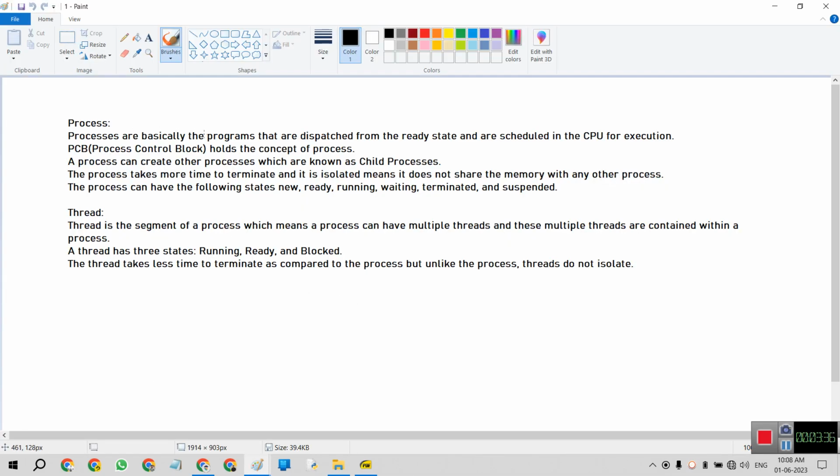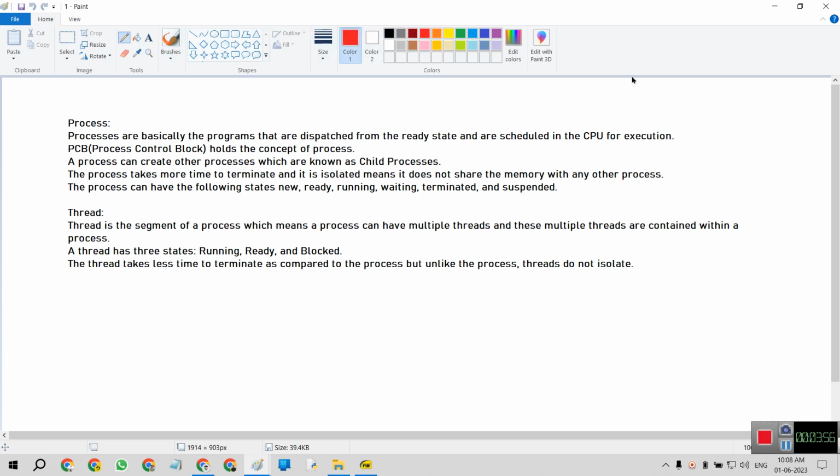Processes are basically the programs that are dispatched from the ready state and are scheduled. Scheduling means job scheduling or disk scheduling, where we schedule different jobs about memory management and the central processing unit.